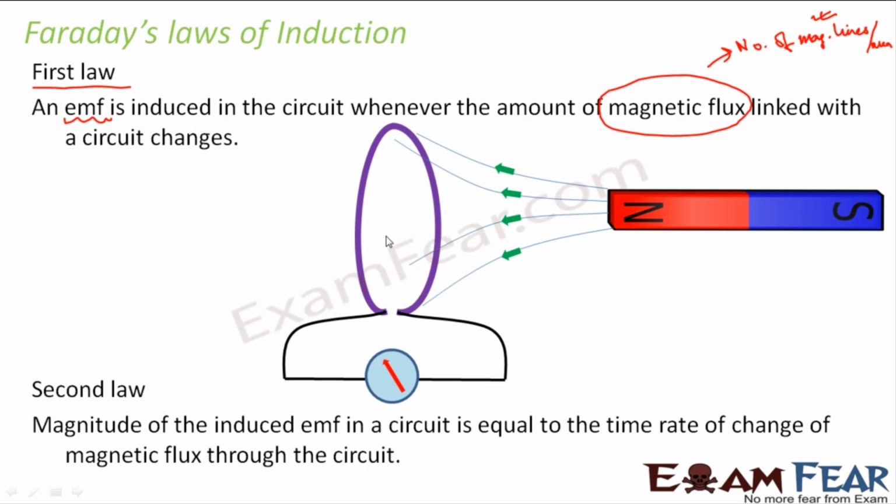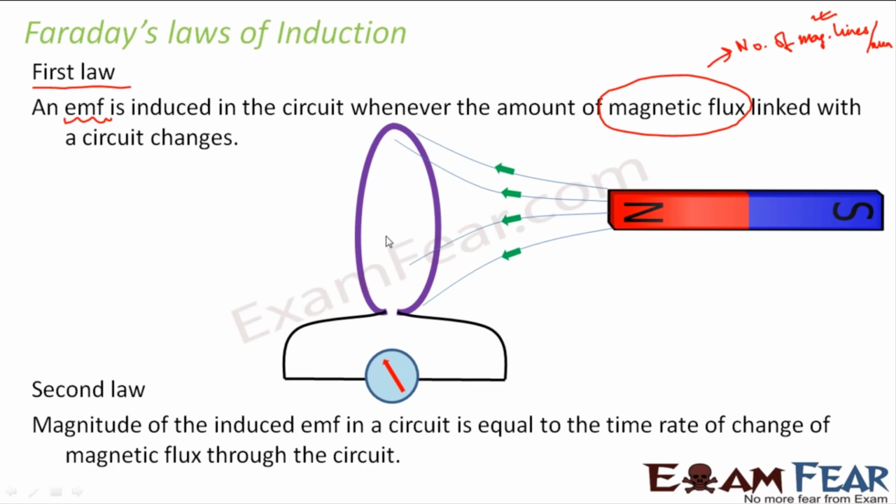Similarly, in the third experiment, something interesting happened. You did not move the circuit at all. When you switched on the circuit, what happened? Current flowed through the circuit. So when current flows through the circuit, magnetic field is produced. When magnetic field is produced, there are some magnetic lines of force which entered this coil, so there was a deflection.